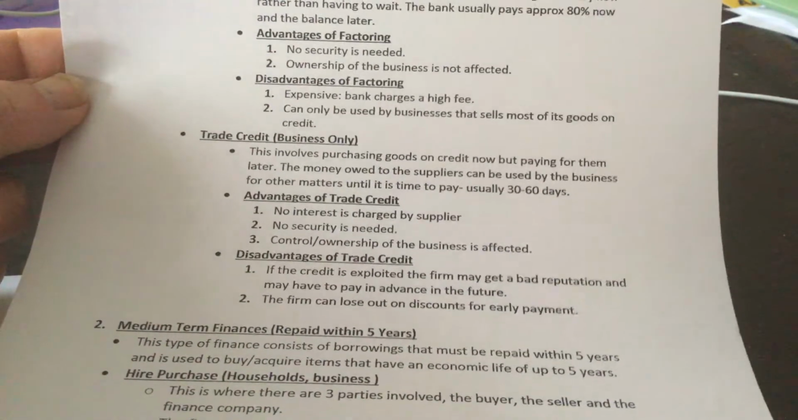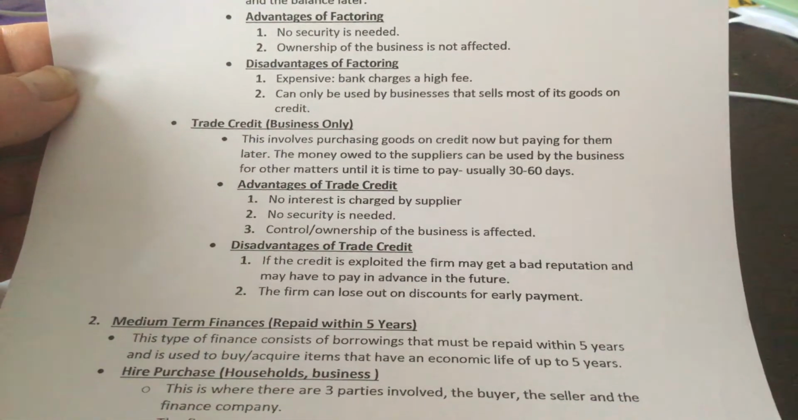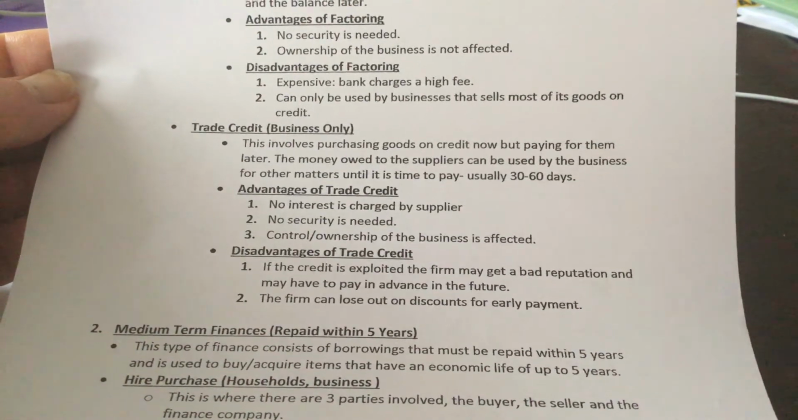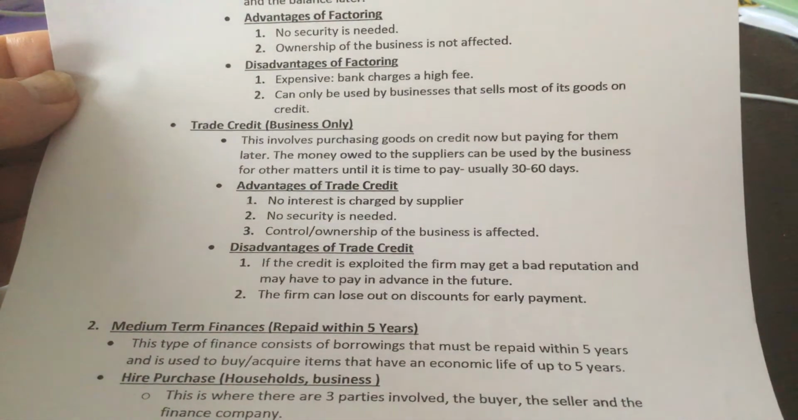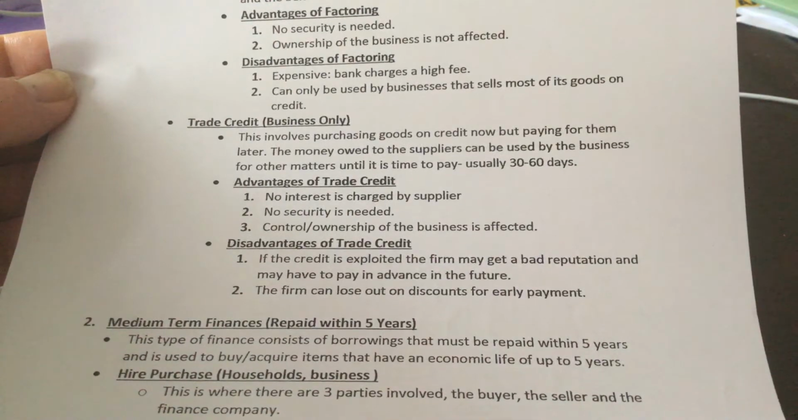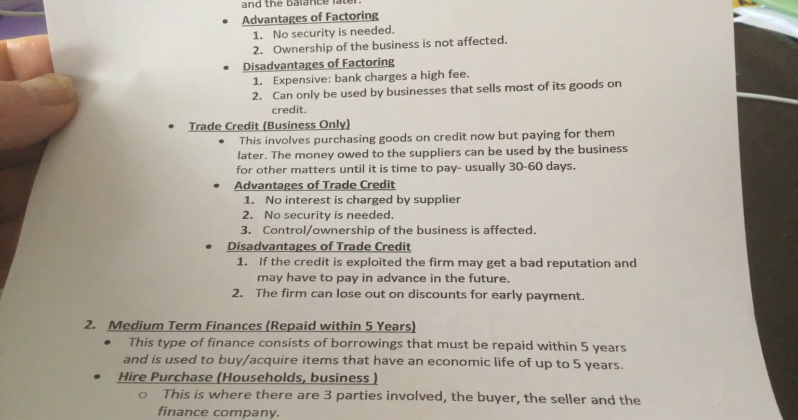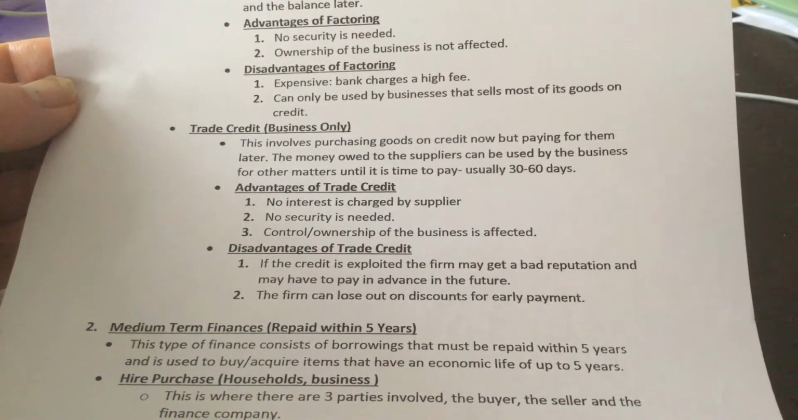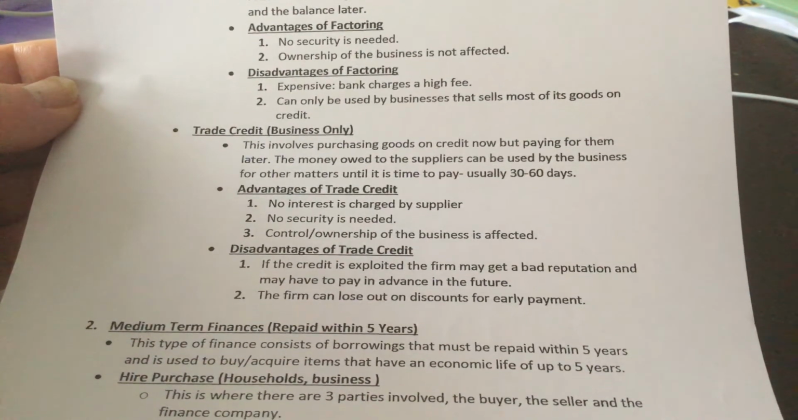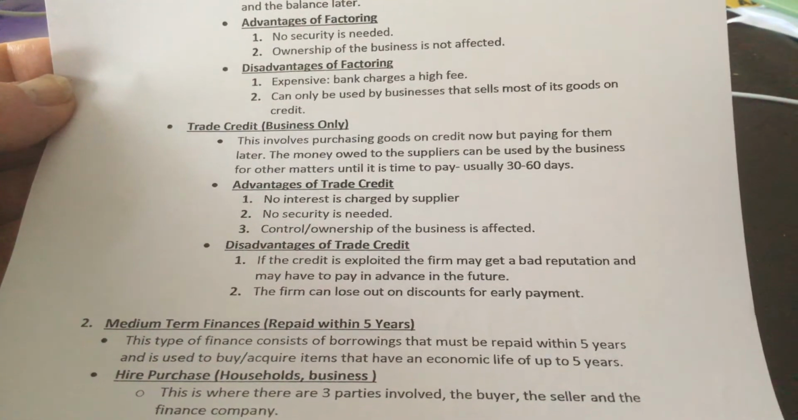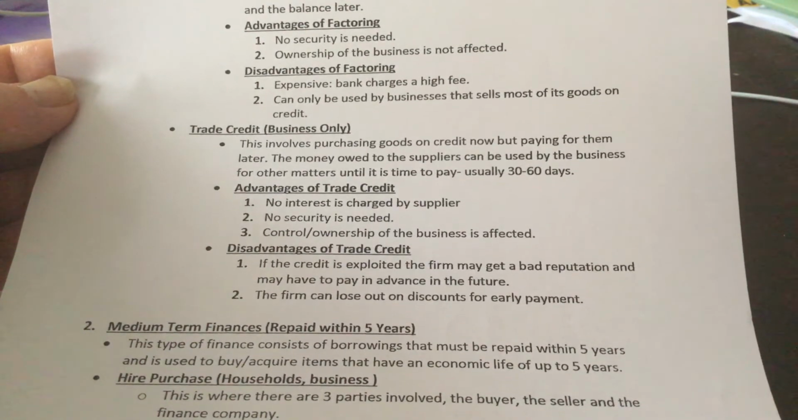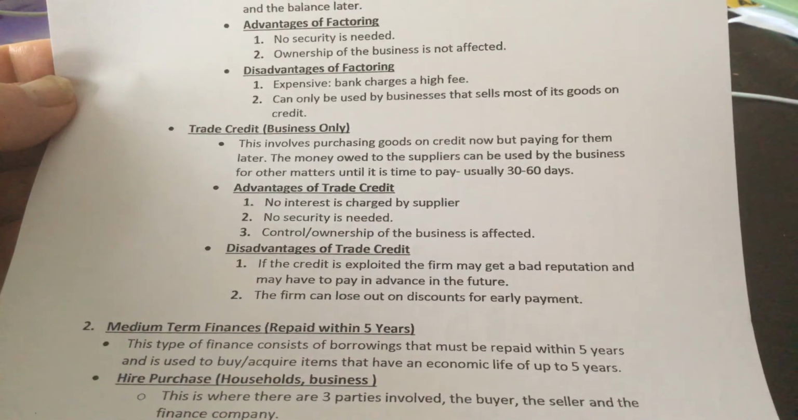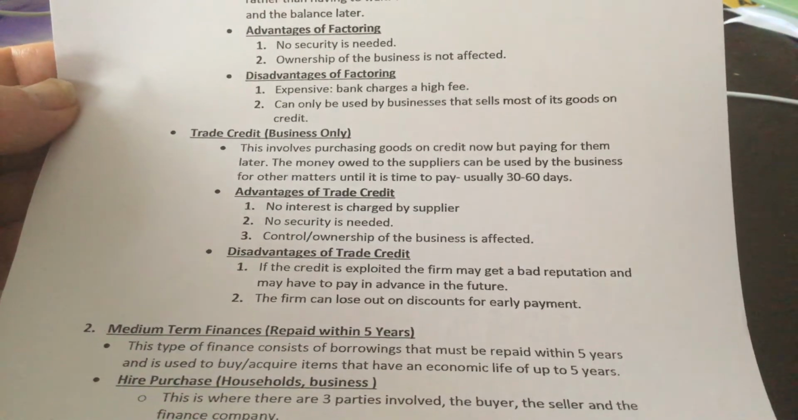And lastly then, trade credit. This involves purchasing goods on credit now but paying for them later. The money owed to the suppliers can be used by the business for other matters until it's time to pay, normally or usually between 30 and 60 days. Now remember, trade credit is for businesses only. The advantages are no interest is charged by the supplier, no security is needed, and ownership or control of the business is not affected.